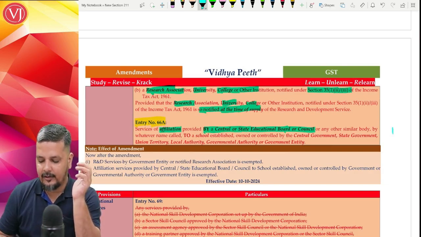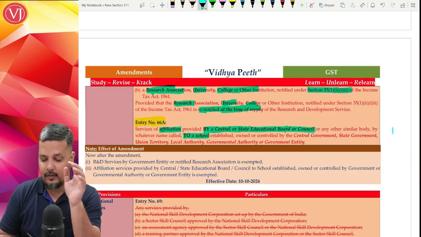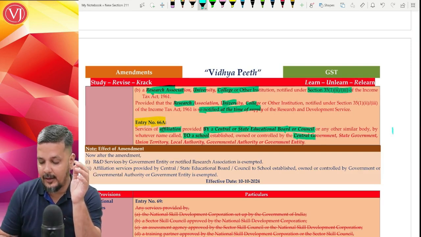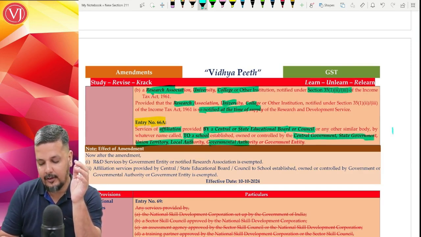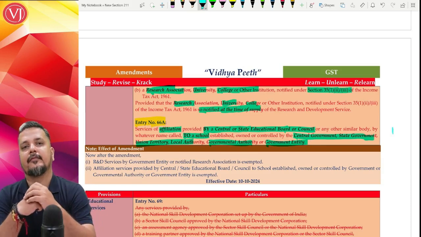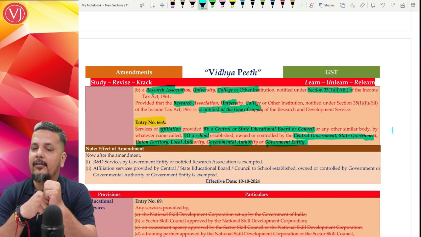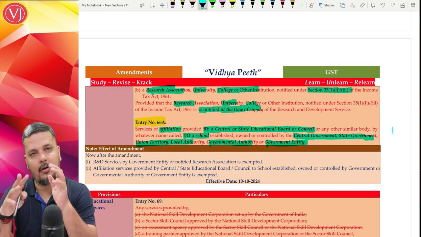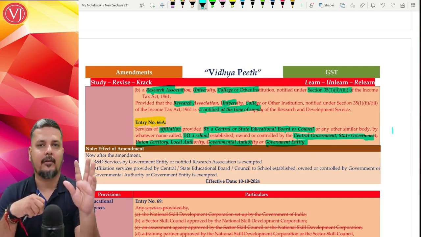Central or State Education Board or Council to a school, not any school, which is established, owned or controlled by government, central government, state government, union territory, local authority or government authority or government entity. So understand that the service provider is Central or State Education Board or Council. That is the service provider.